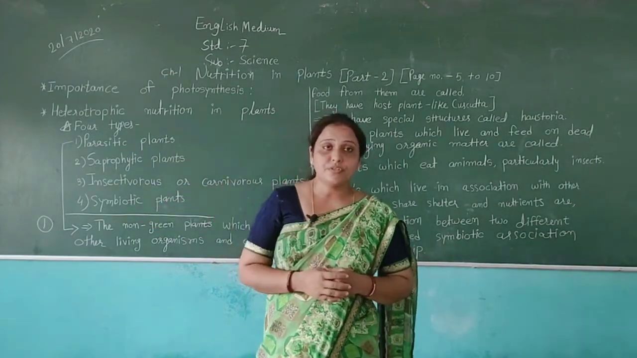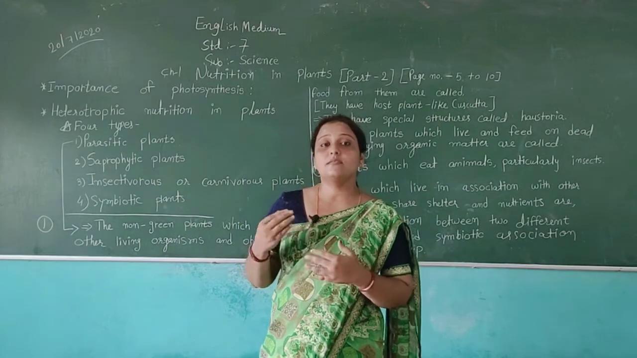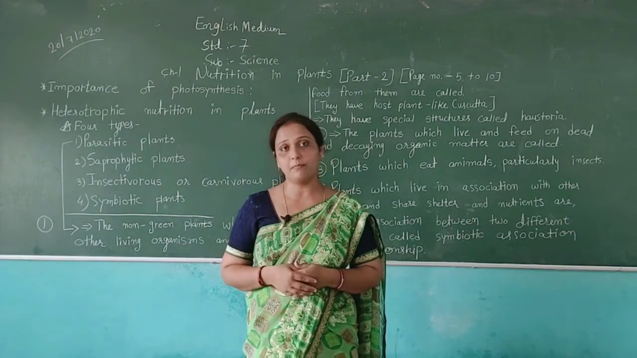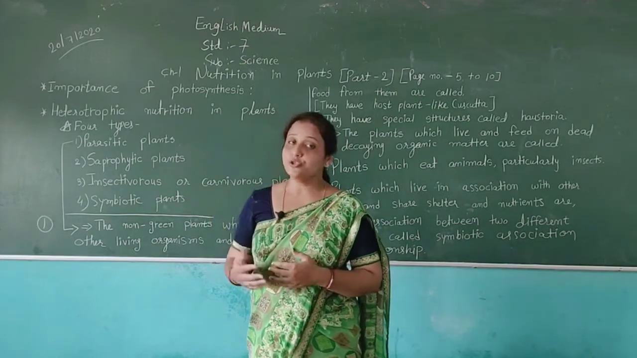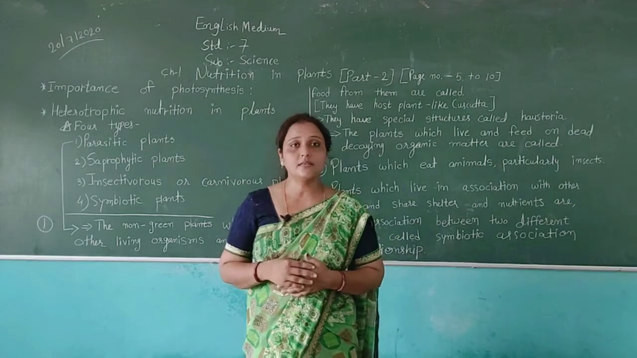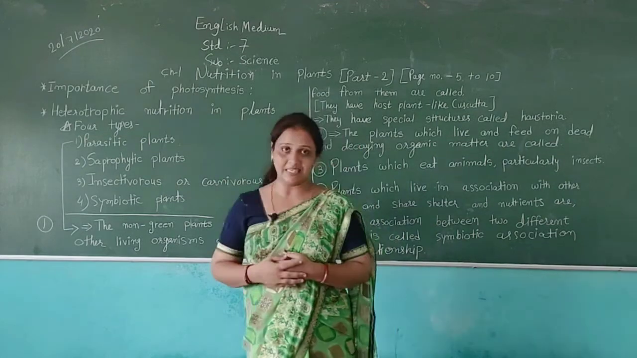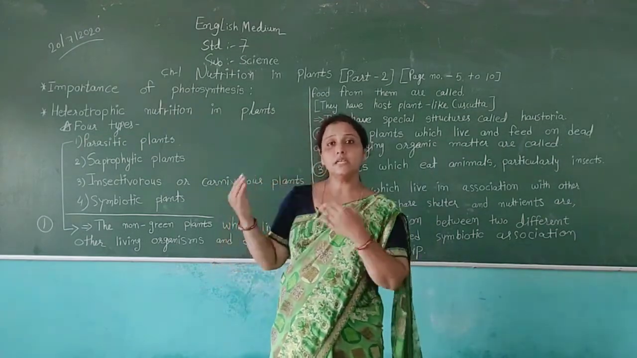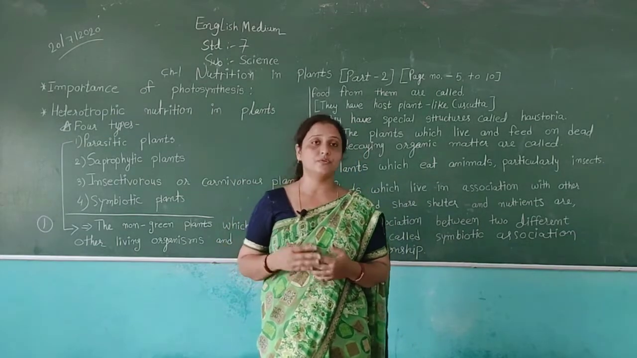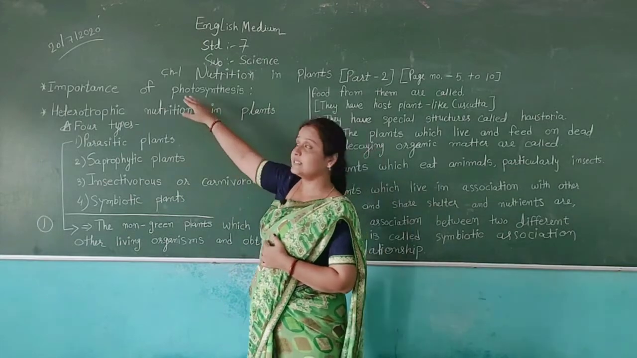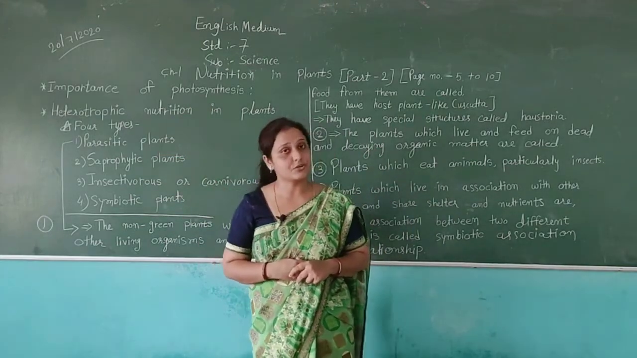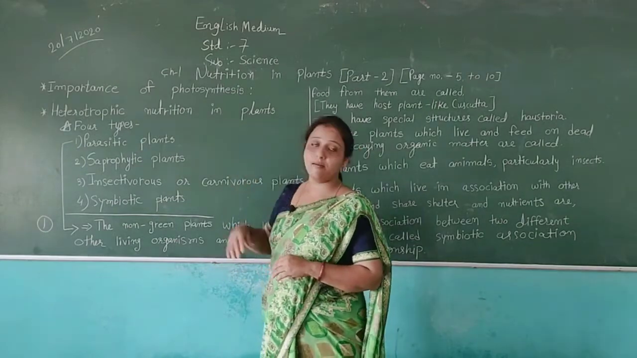The plants which make food by their own self are called autotrophic. In autotrophic nutrition, you can see the photosynthesis process, because autotrophic plants make their food by themselves using the process known as photosynthesis. And then we have the other type, heterotrophic nutrition in plants.